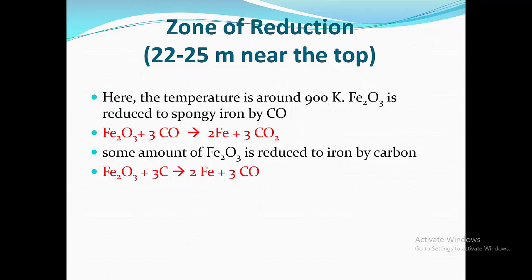Fe2O3 is reduced to spongy iron by carbon monoxide. Fe2O3 plus 3CO gives 2Fe plus 3CO2. Some amount of Fe2O3 is reduced to iron by carbon. Fe2O3 plus 3 carbon gives 2Fe plus 3CO.